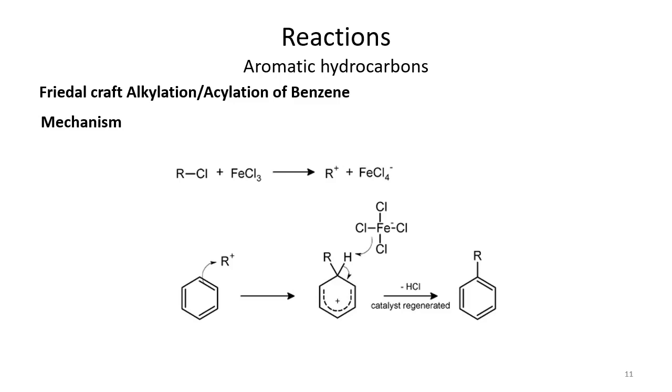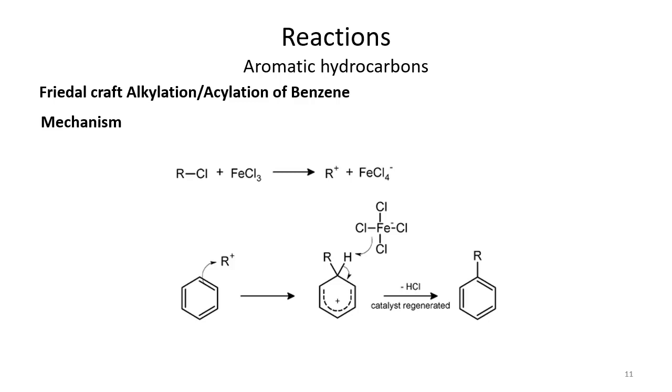The mechanism of this reaction is the same as we know for the aromatic electrophilic substitution reaction, but the difference comes in the electrophile. In this case the electrophile is generated using, we have 2-3 possibilities, just like here we have used iron trichloride, and there is also the possibility of using aluminium trichloride. Either of these Lewis acids can react with the alkyl chloride or acyl chloride, where R represents the acyl or alkyl part. After this reaction we get R positive, which is the main electrophile here.